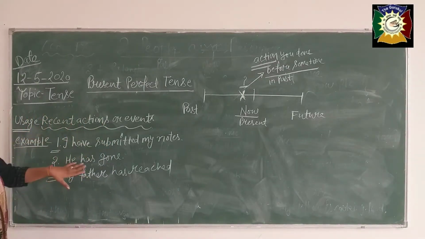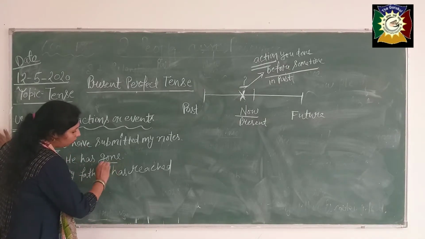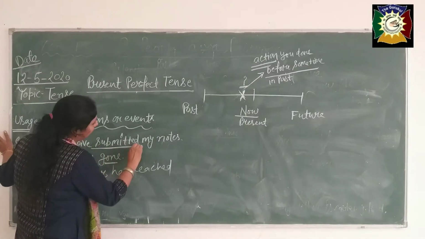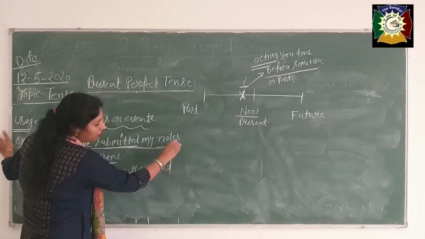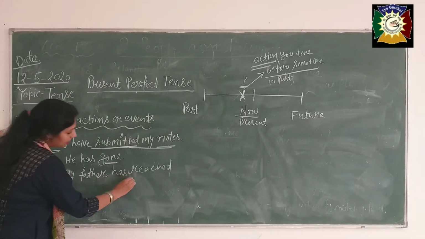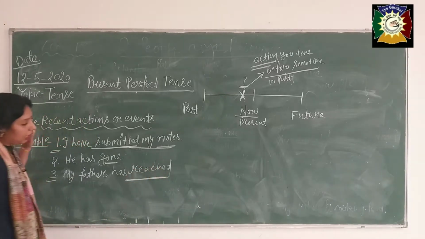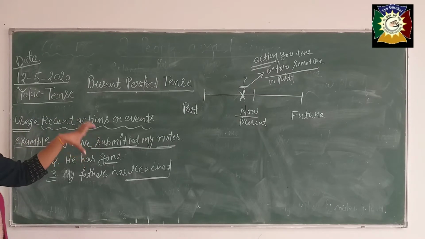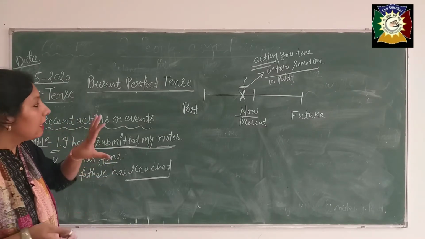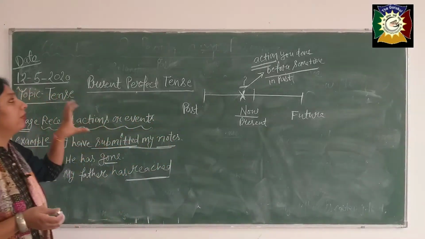Now see, he has gone means my main stress is that the person has gone. On the work, my work means submitted, I have submitted my notes. My emphasis is on my submission of the notes. My father has reached, here also my emphasis is the same. I'm giving stress on the work done, the completion of the work. I'm not saying when I have done that work. Okay beta, that's why we will always use the present perfect tense.